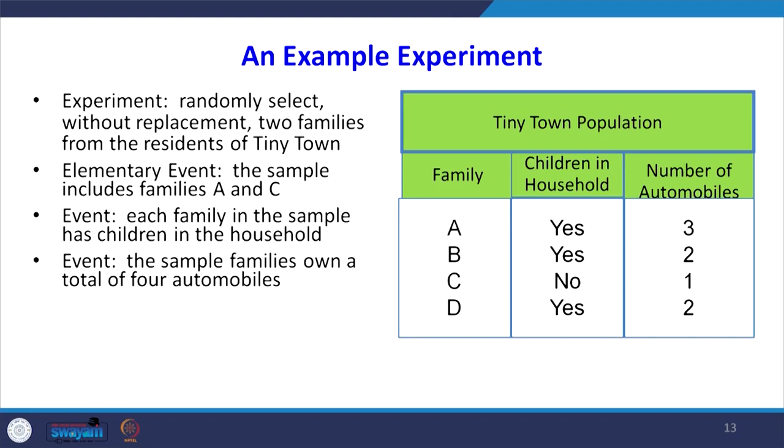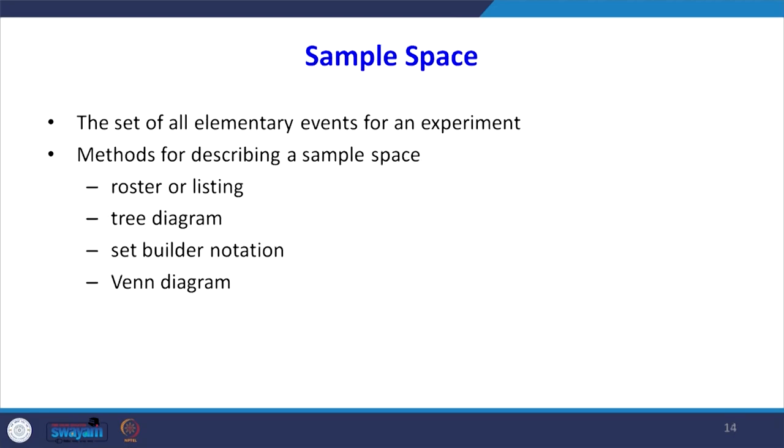So, events: each family in the sample has children in the household. The sample families own a total of 4 automobiles. So, these are particular events. For the event, each family in the sample has children in the household, for example, A is one event, D is another event. For example, the sample families own a total of 4 automobiles: A and C, they have 4 automobiles. B and D, they have 4 automobiles. A and D, they have more than 4 automobiles. This is the example of event.